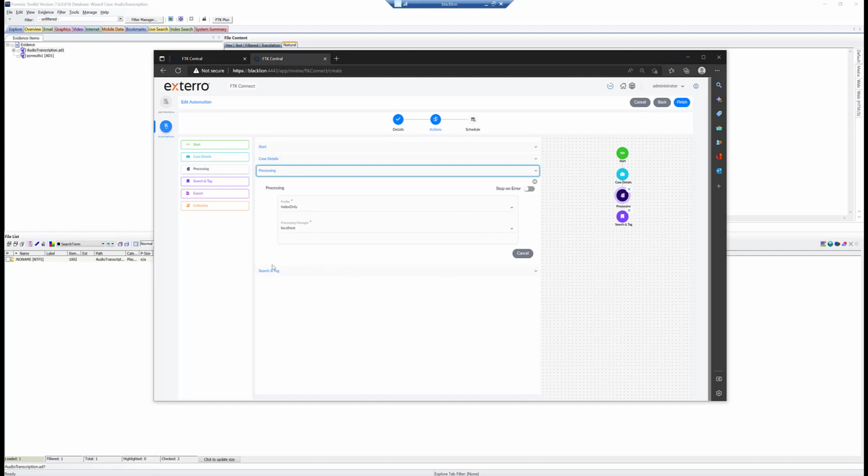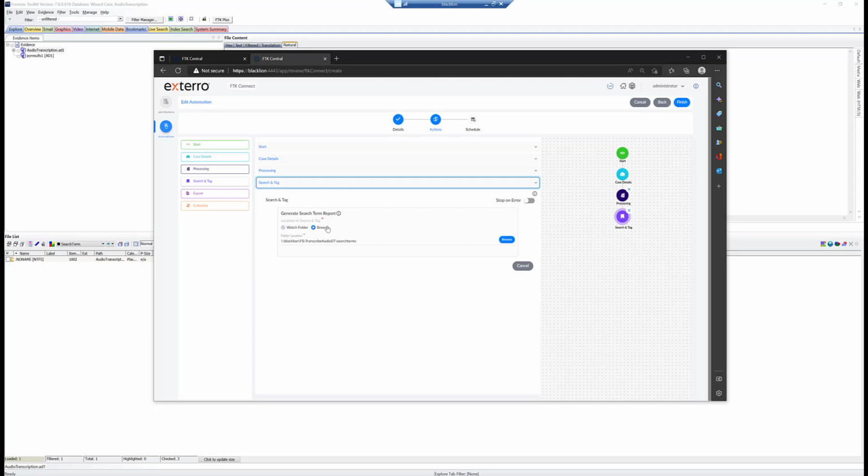Okay. Then what I did is I also added a search and tag feature to this automation. So I have a text file here at this location with search terms in it that I want to search that text for. So let's say it's a CSAM investigation.